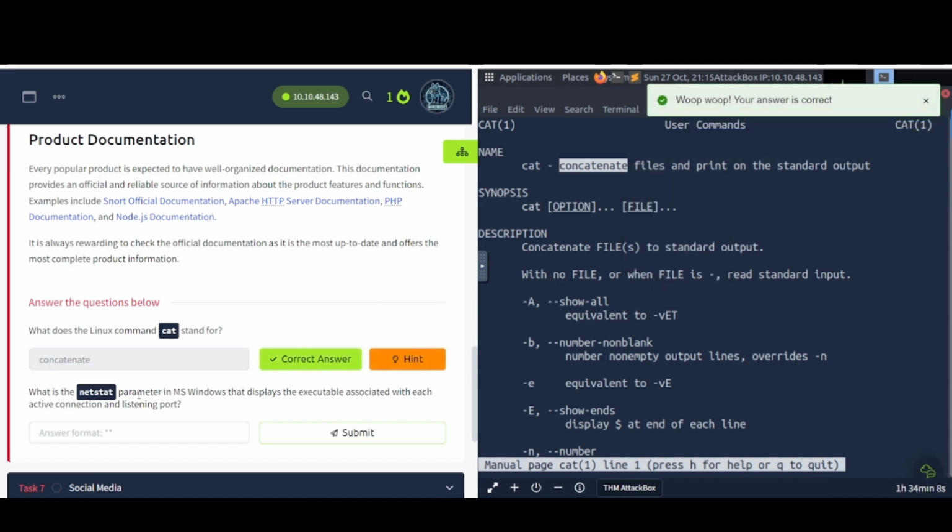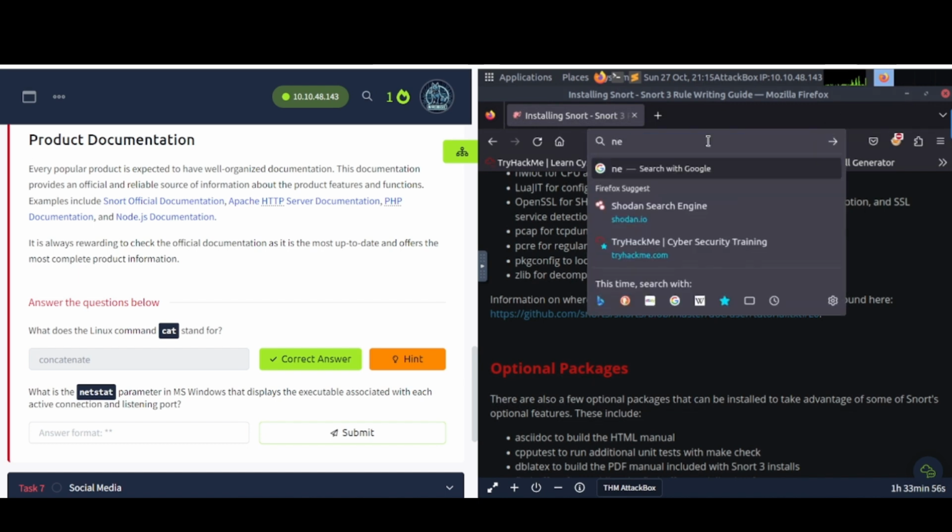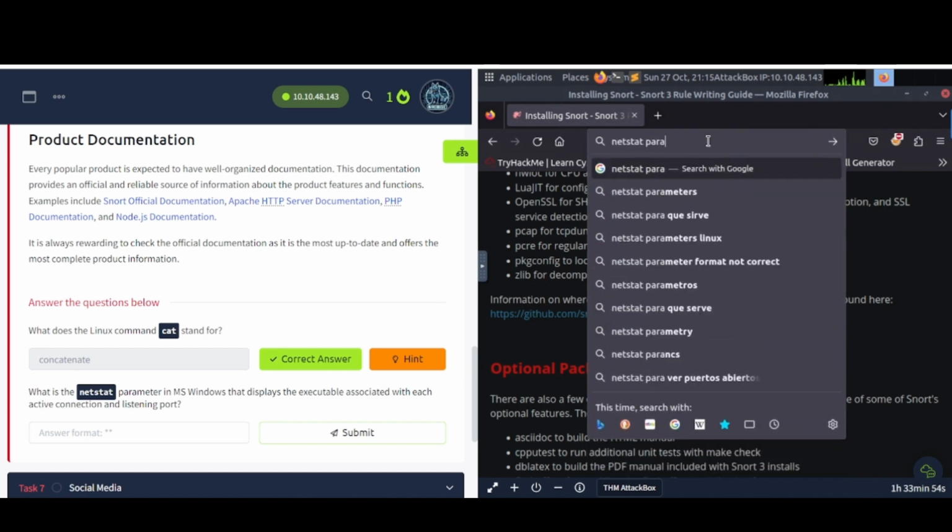What is the netstat parameter in Microsoft Windows that displays the executable associated with each active connection and listening port? Go ahead and minimize that, and you can pretty much just Google that netstat parameter. Okay, let's try this again.